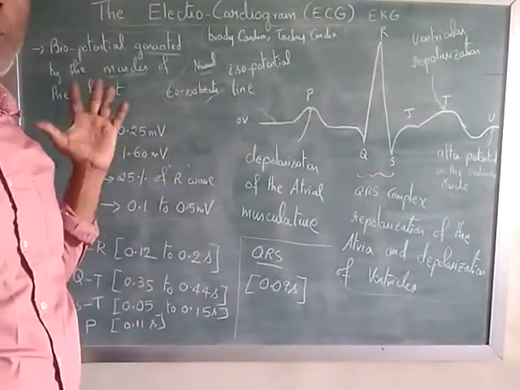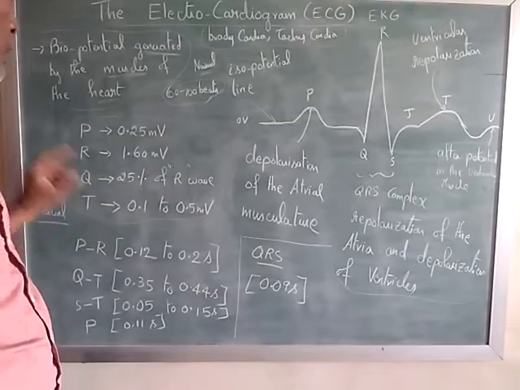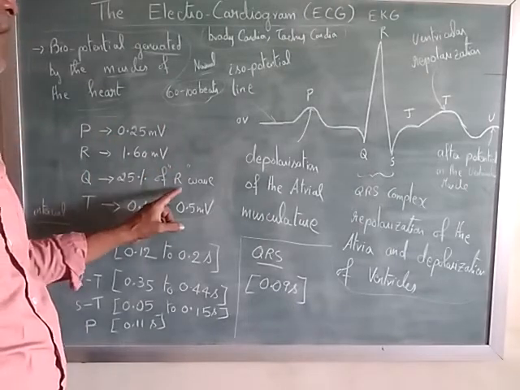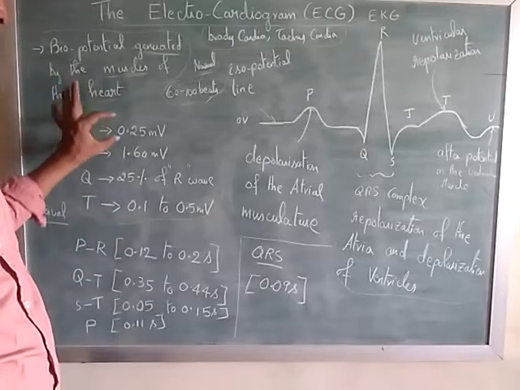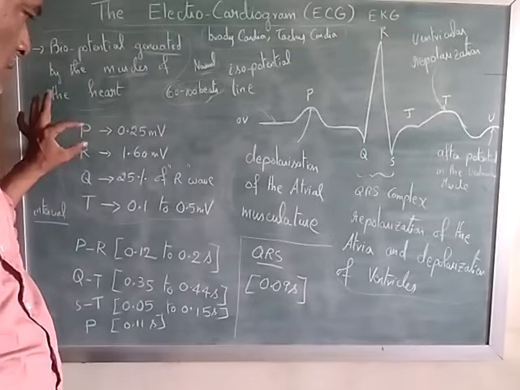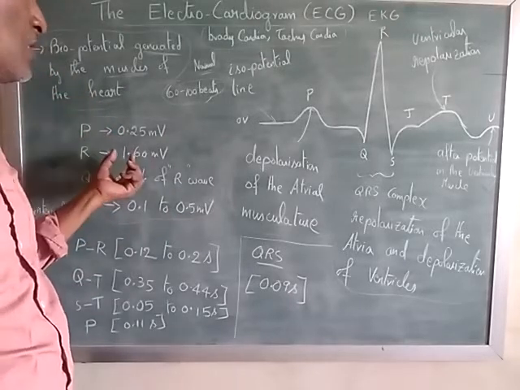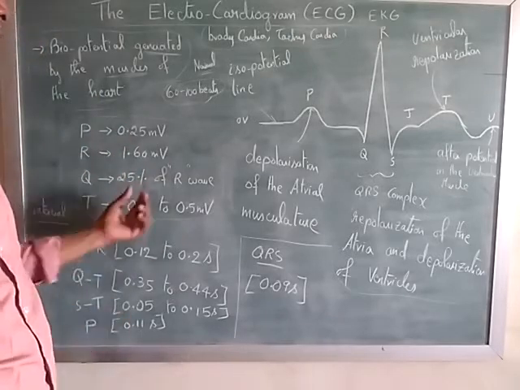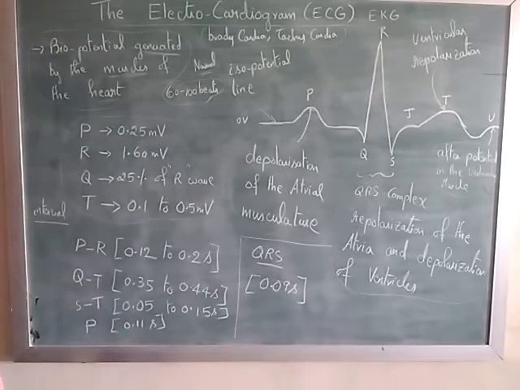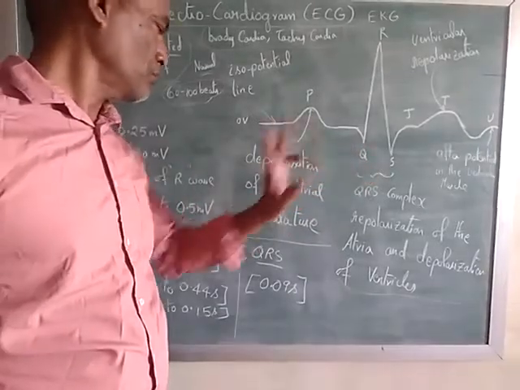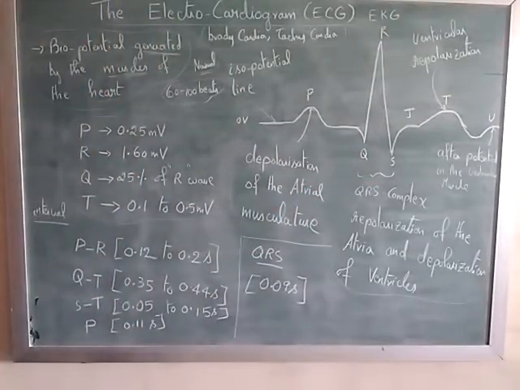So this point is 1.60 millivolt. Okay. Q is 25% of the R wave. So if the R wave is 1.6, 25% of that is Q. Then T. T is here.